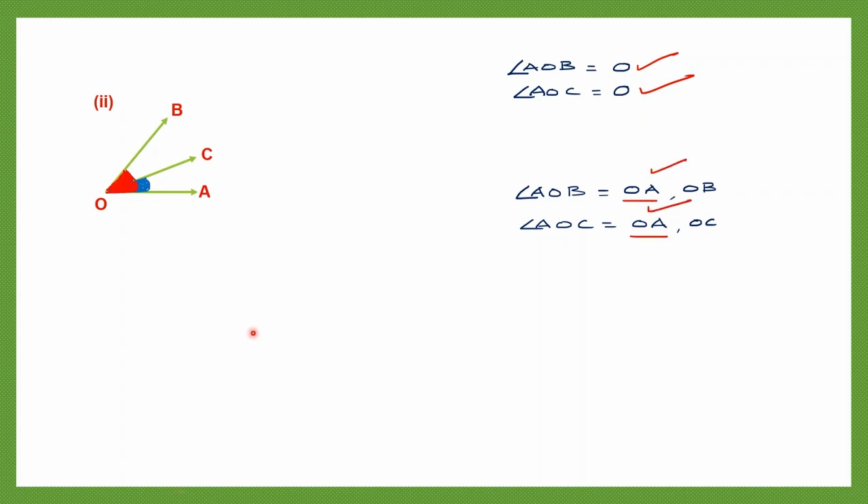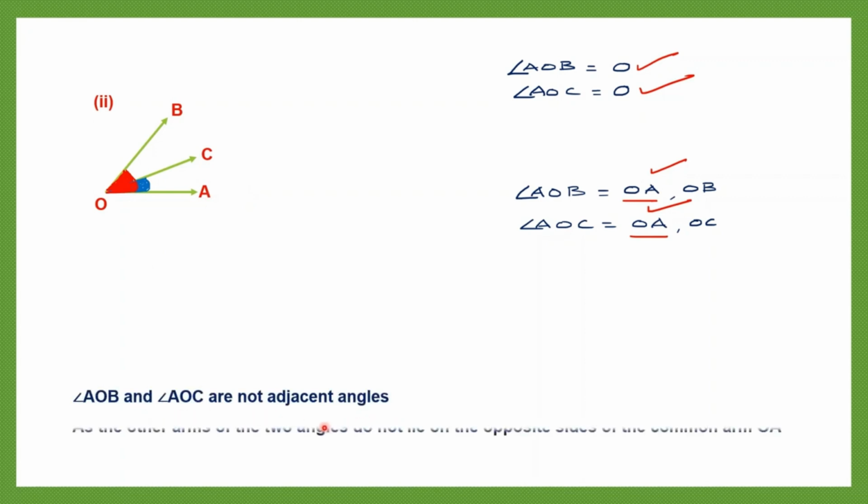Now, but is this common arm OA in between? Are the other arms on the opposite sides of this arm? That means OA should be in between the other two arms. But it is not in between. It is at this end. So that means the other two arms are not on the opposite sides of OA. So these two angles are not adjacent angles. Angle AOB and angle AOC are not adjacent angles. And what is the reason?